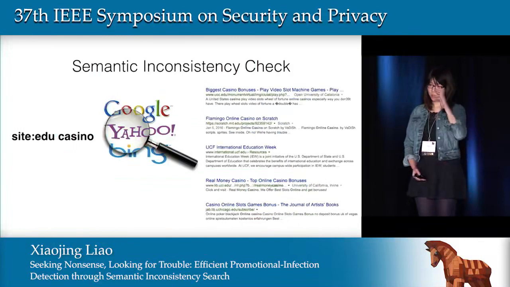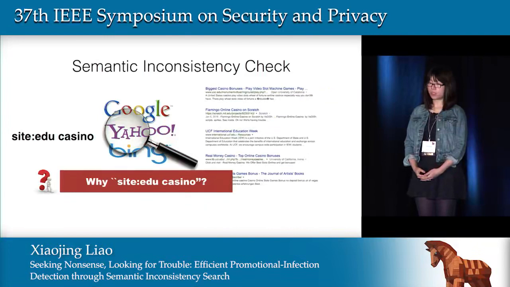Altogether, for the semantic inconsistency check, we come up with the idea to use the most irrelevant terms to generate a search engine query. For example, to find those potentially compromised websites, we search the term "casino" on EDU domains. Then the search engine results pop out EDU sites with semantic inconsistency. For example, finding Viagra selling on Stanford, which we reported and they confirmed.